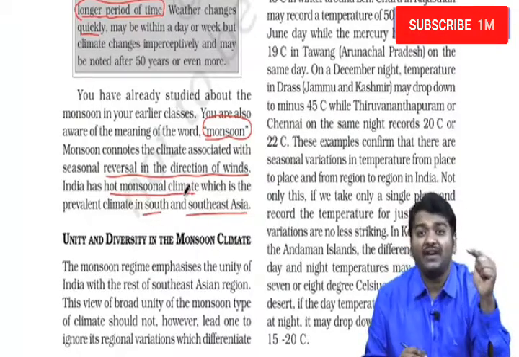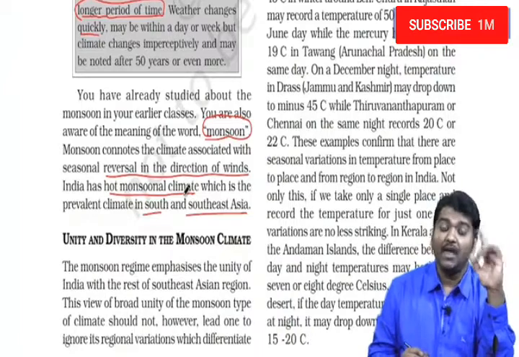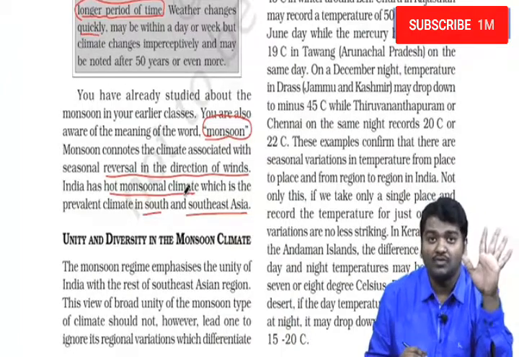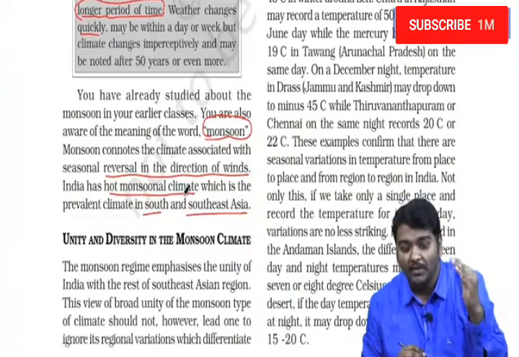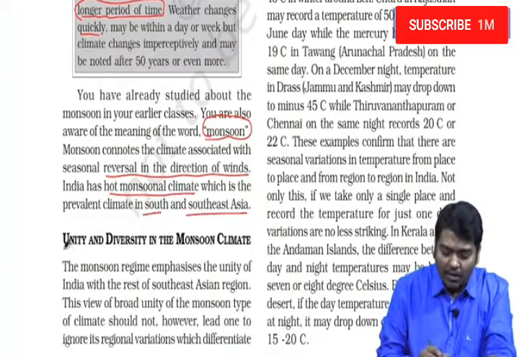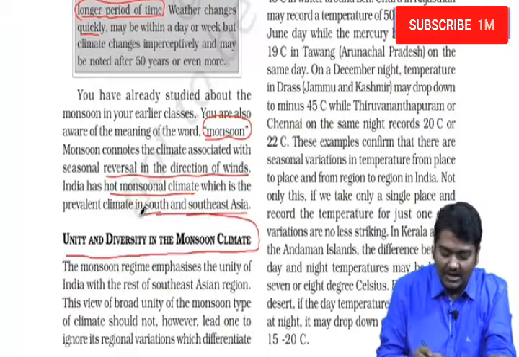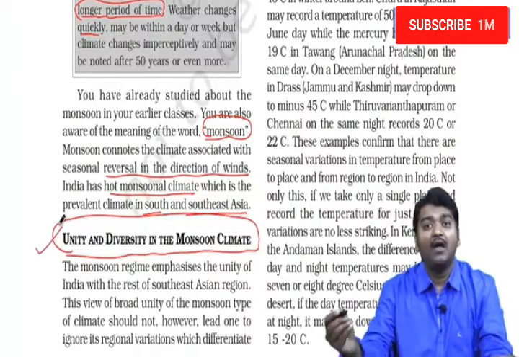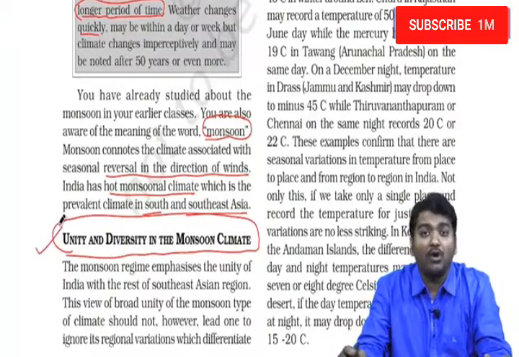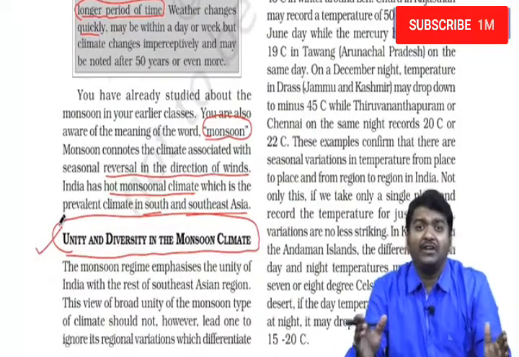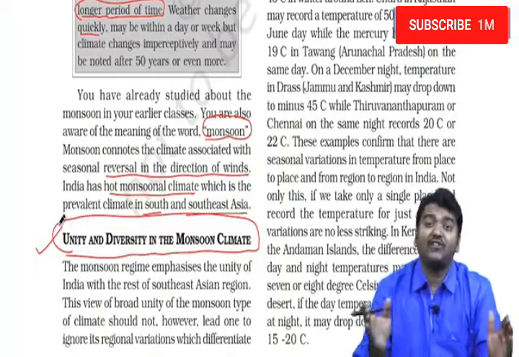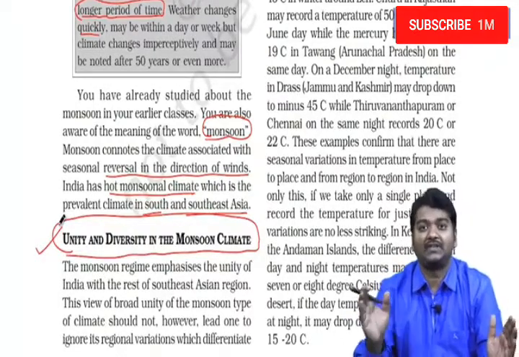I differentiated it from the Chinese monsoon type, which I called temperate monsoon, while India's is called the hot monsoonal type of climate. Now when I talked about unity and diversity, at the end of that chapter, I spoke about monsoon as a unifying factor. Here we need to see unity, but we also have to see the diversity as well.